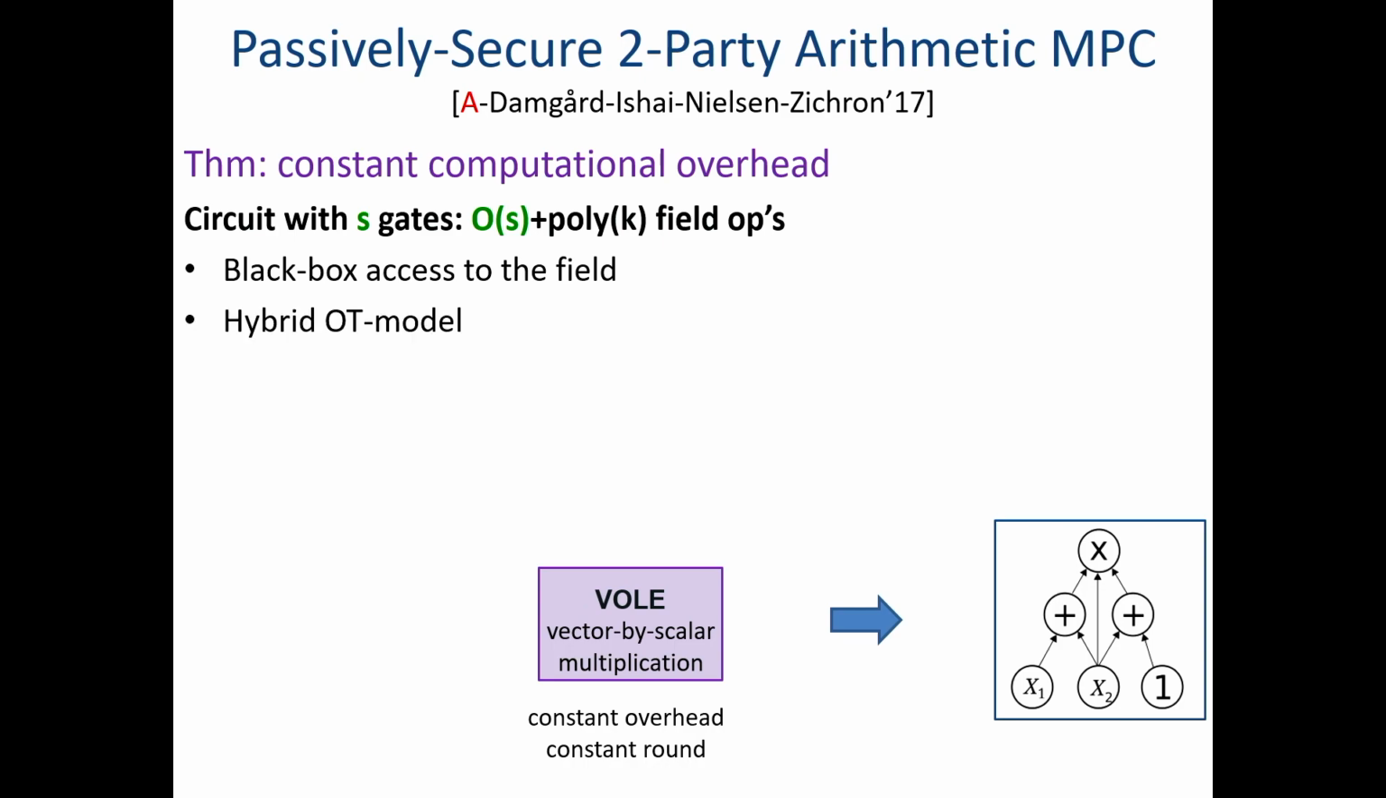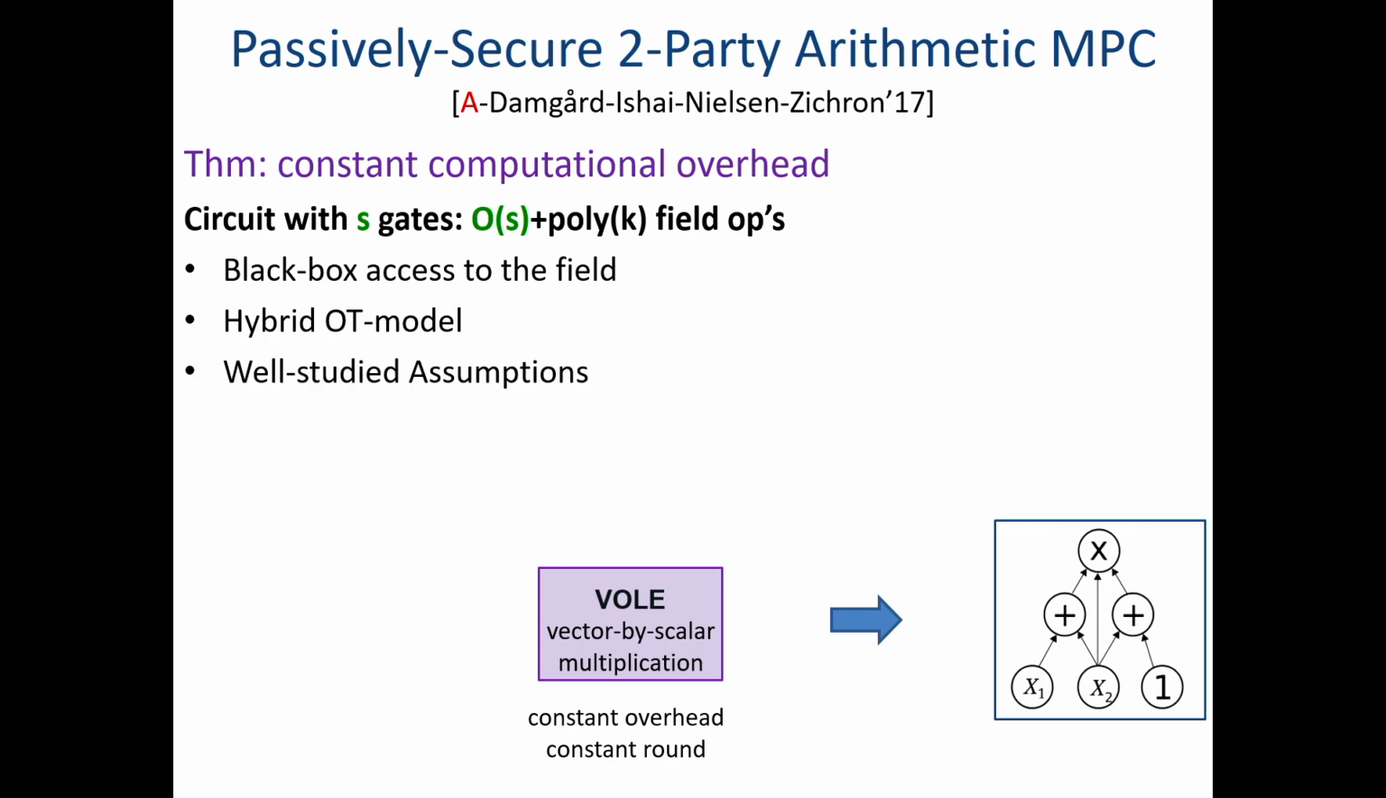We use the OT hybrid model, which means that we are going to use oblivious transfer, but we are going to use it in a black box way. There are many reasons to want this feature. Most notably, if you don't have this feature, then you are likely to be completely impractical.